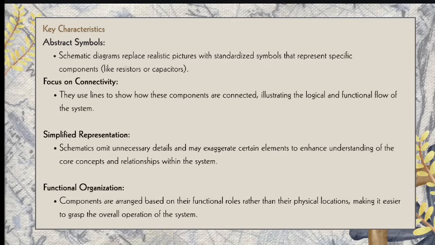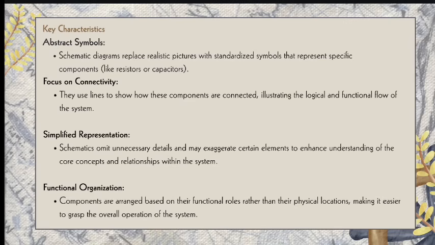So here are the key characteristics of the schematic diagram. First is the abstract symbol. The schematic diagram replaces realistic pictures with standardized symbols that represent specific components.